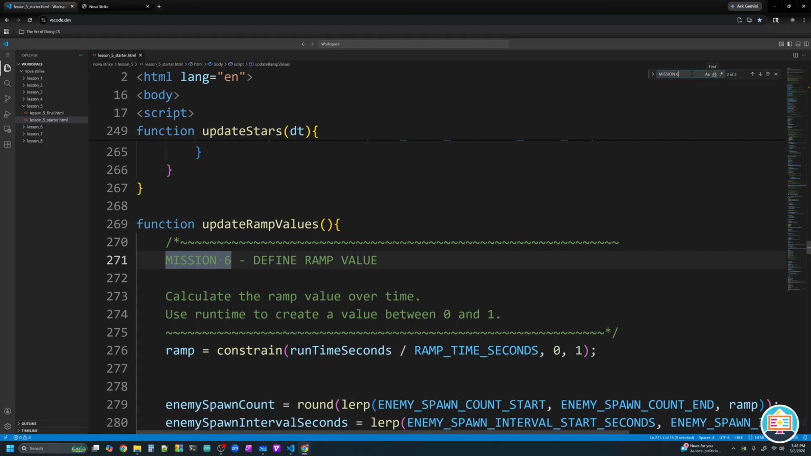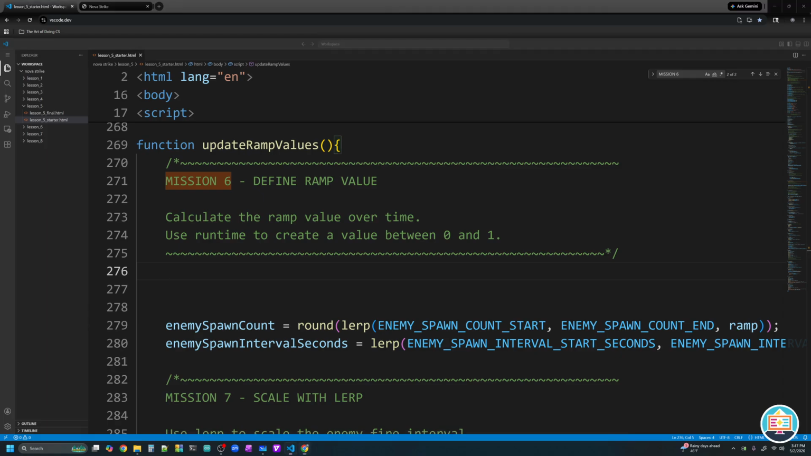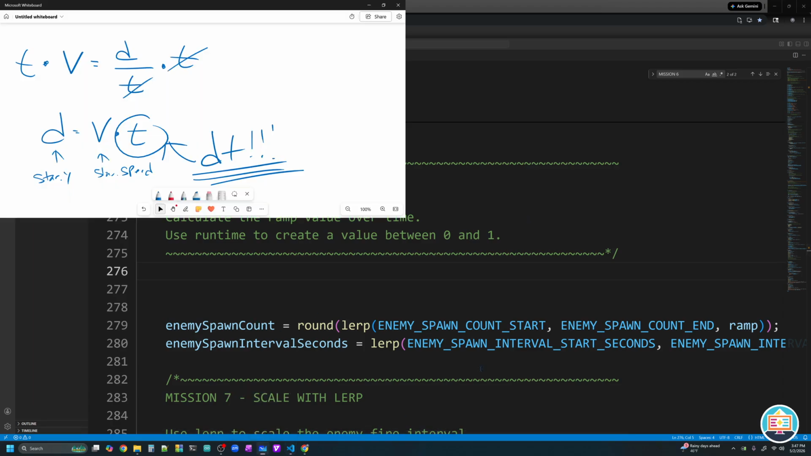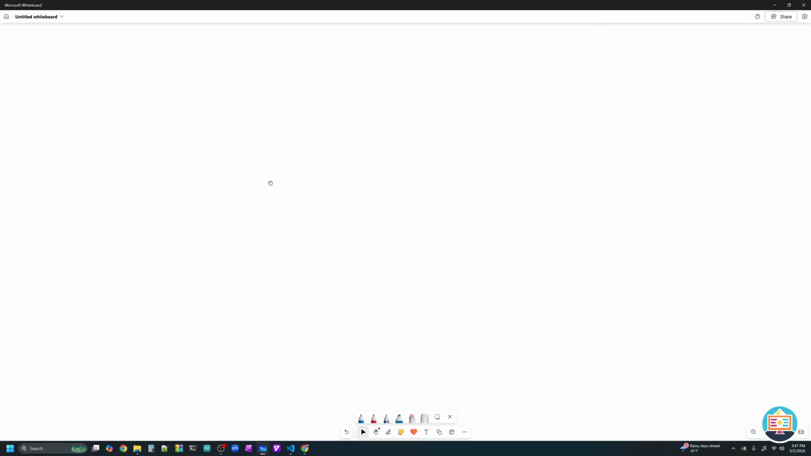Mission number 6 finds us in a new function called update ramp values. In here, we need to define our ramp value. It says use runtime to create a ramp value between 0 and 1. I think what we need to do first is explain a little bit of the math that we're going to use here on our difficulty ramp. So let's go back to the whiteboard. I'm going to make this full screen and zoom over here.